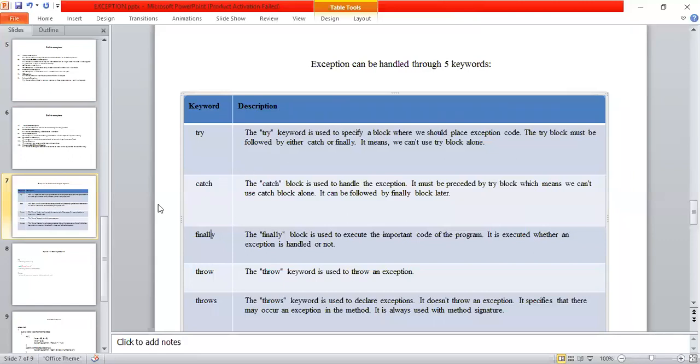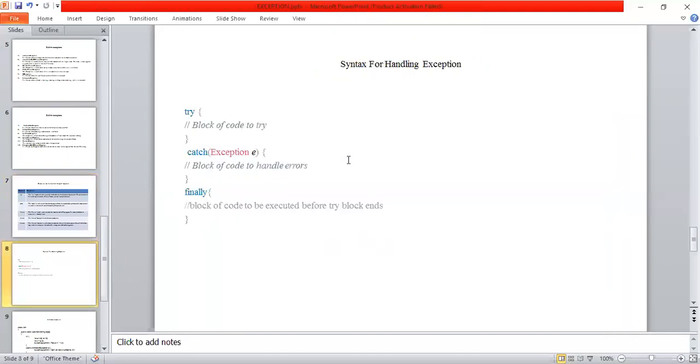Now, how to handle this exception? One of the built-in exceptions, I'll explain through one Java program. Before going to the program, here I represented the syntax for try, catch, finally. Try, open the block of statements. Generally in the try block, we represent the statements which contain exceptions, and the catch block is represented immediately after the try block.